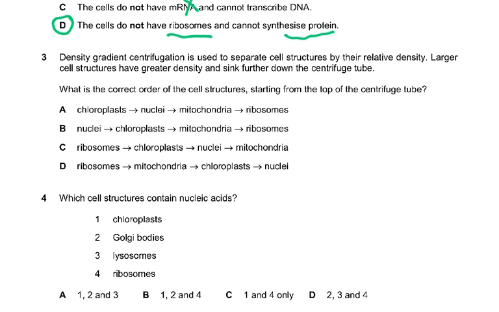Question number 3, density gradient centrifugation is used to separate cell structures by their relative density. Larger cell structures have greater density and sink further down the centrifuge tube. So we know the nucleus is the largest, and then the chloroplast, and then the mitochondria, and then the ribosomes. That's why the answer to question 3 is D, because the smallest will settle down first, and then the larger than that, and the large. So you've got to know which order it is. Nucleus is the largest, then chloroplast, then mitochondria, and then ribosomes.